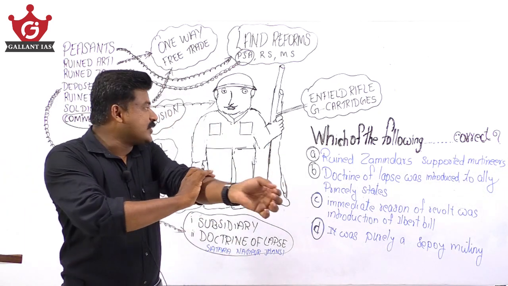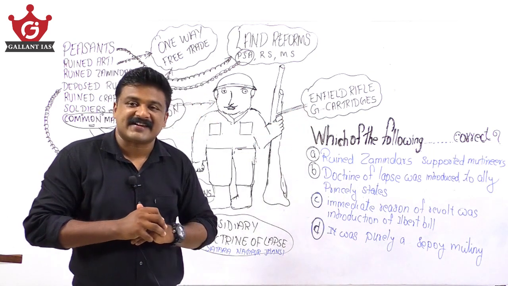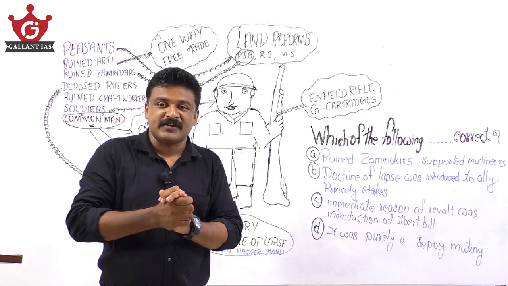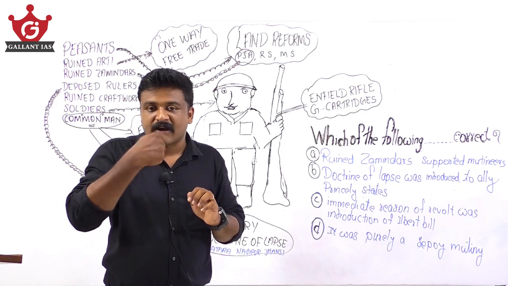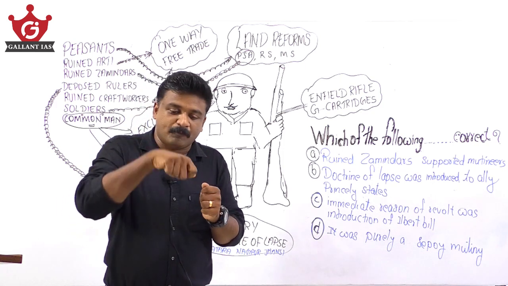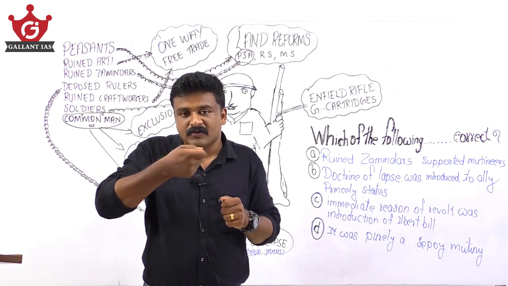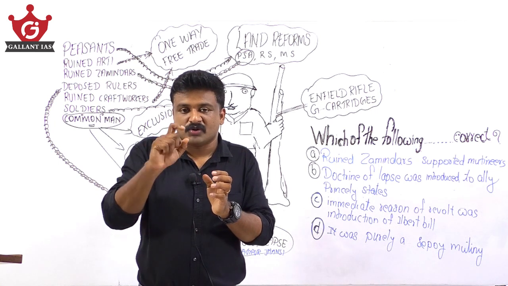An immediate reason was obviously the introduction of the Enfield rifle and greased cartridges. The story was like this: you have to bite off the wrapper and pour the powder into the rifle. When you bite off the wrapper over that cartridge, there is grease on the paper wrapper.